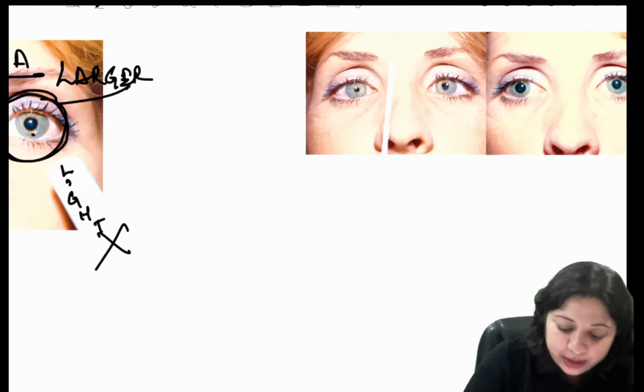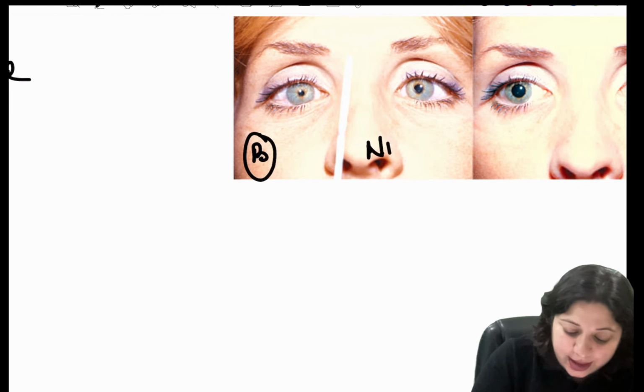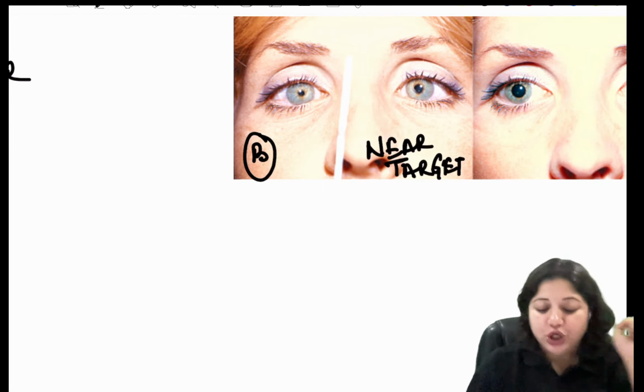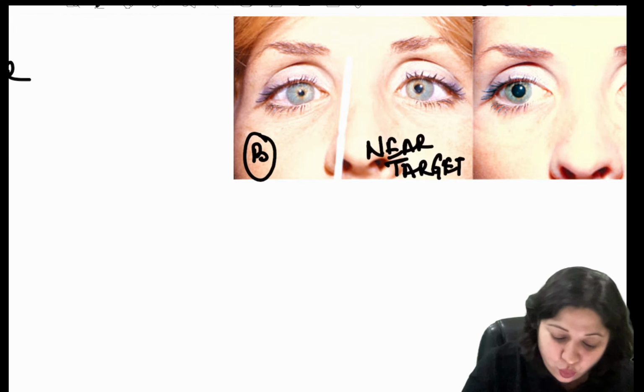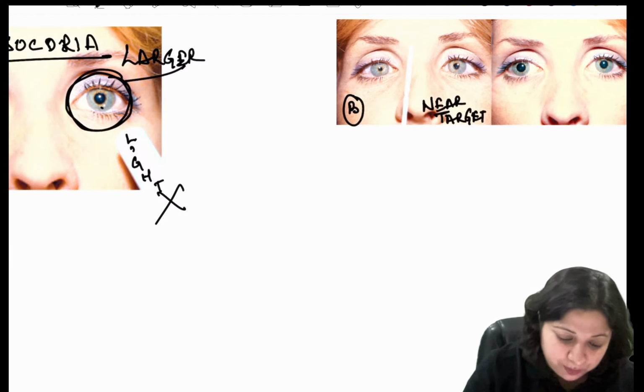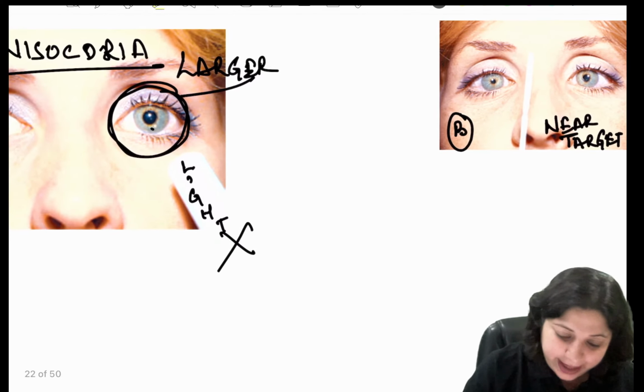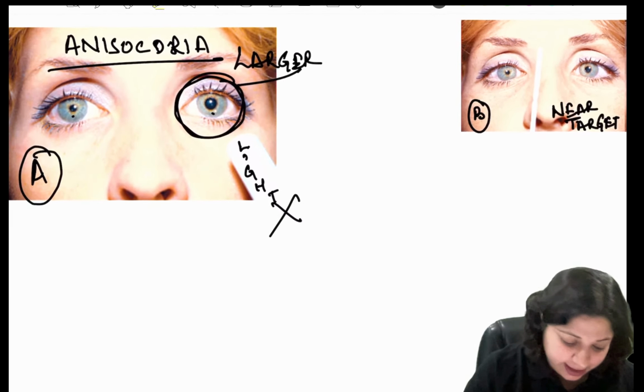But when we go to image B, here you're showing a pencil, which is a near target. So when you give the near target, what do you see? Now compare the pupil size of these two eyes. You compare the pupil size here. You see this and this.